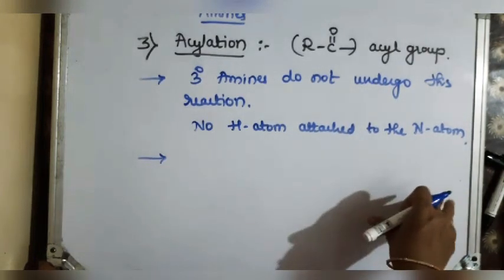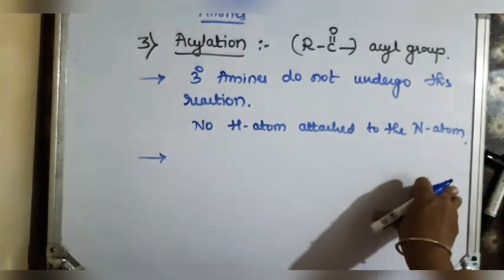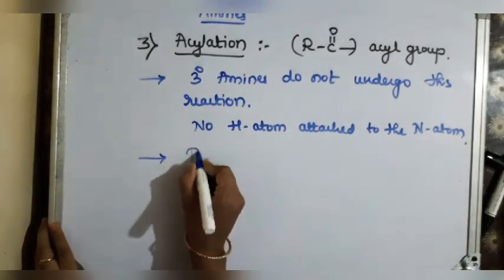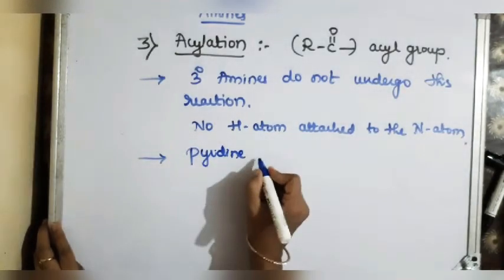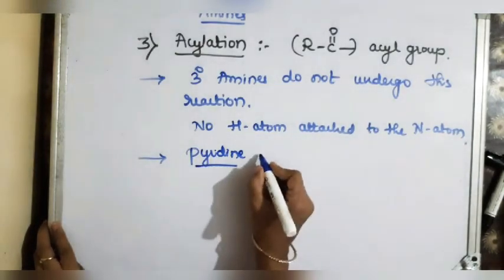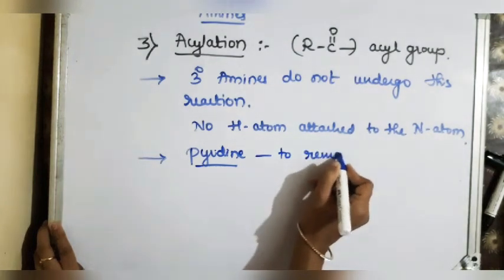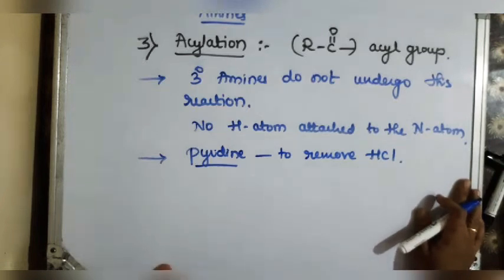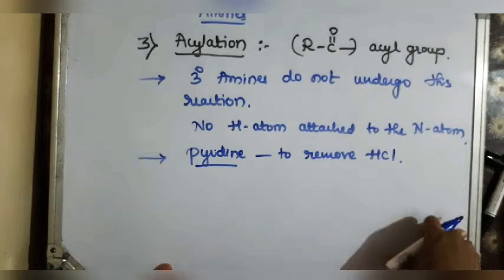For that reason, we are using stronger bases than amines. That is, here we are using pyridine to carry out the reaction. The use of pyridine in the whole reaction is to remove the byproduct HCl, to neutralize this HCl.